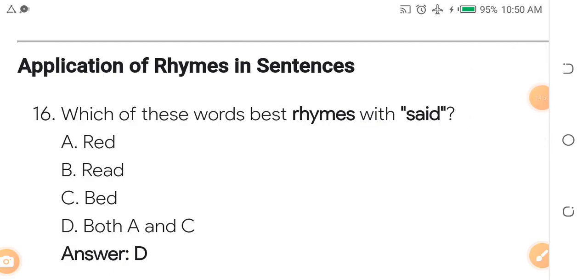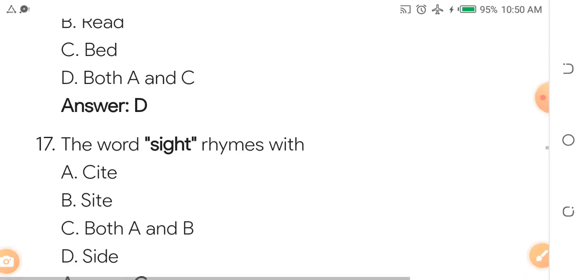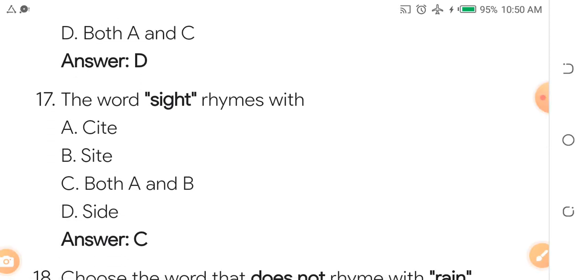Application of rhymes in sentences. Which of these words best rhymes with said? A, read. B, red. C, bed. D, both A and C. Said, we have read and bed. They rhyme together. The word sight rhymes with what? A, site. B, cite. C, right. D, side. Of course, it's both A and B. Site and cite.